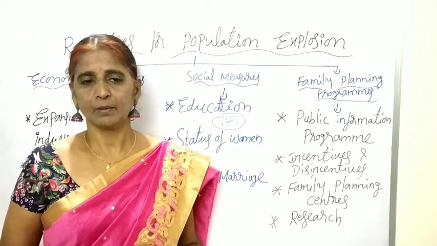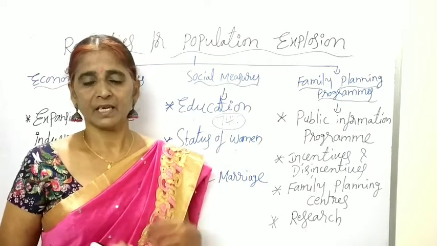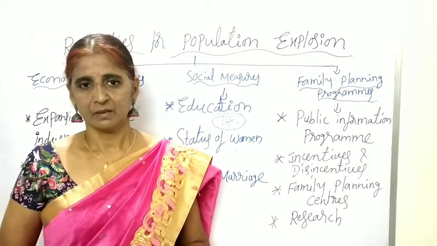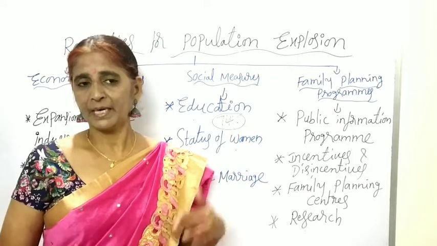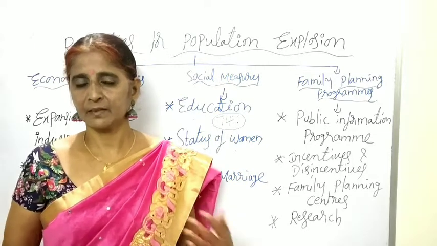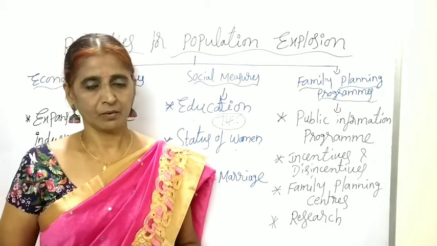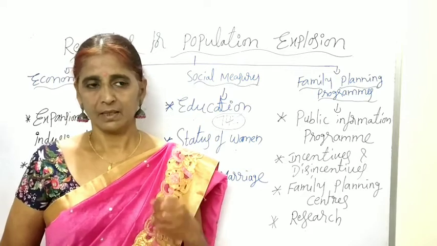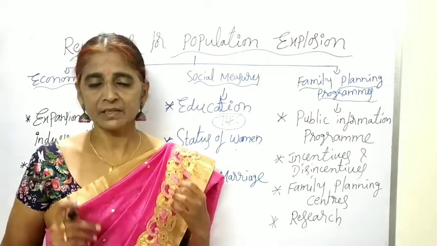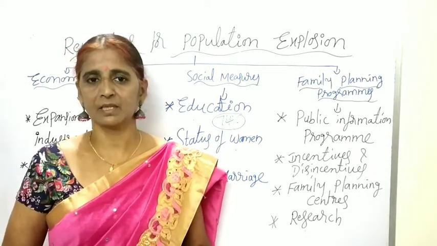Whenever the public are educated, they have a rational outlook and cooperate with the government by accepting the small family norm. Then the population growth will definitely be controlled. But the cooperation of the public is essential to control the population growth in India.